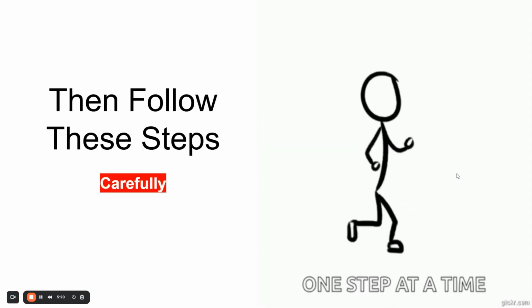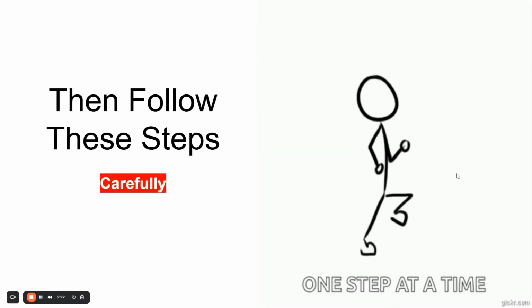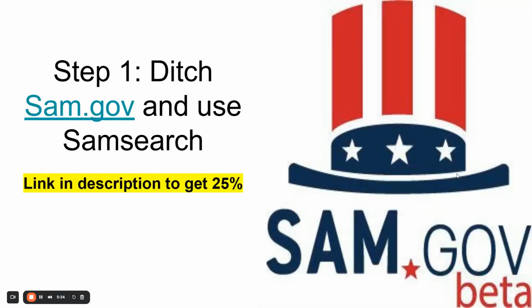If that's what you want, then I would suggest that you follow these steps carefully. Number one, you want to ditch Sam.gov. I'm not here to bash and destroy Sam.gov. I'm sure that the website fulfills its basic function. One of the issues that we find with Sam.gov is that it's really hard to search for the contract that we are looking for, even if we have all the NAICS codes and all the keywords.